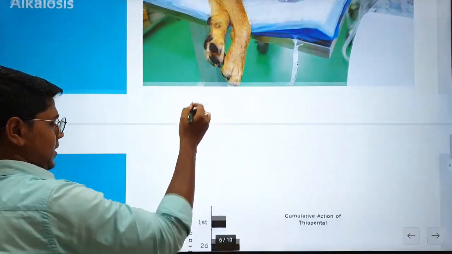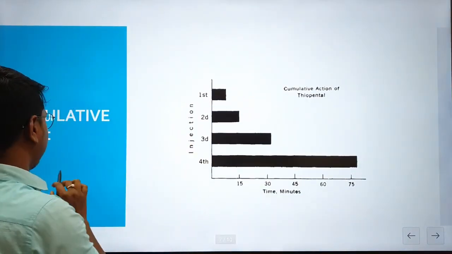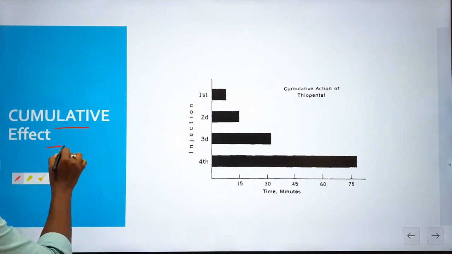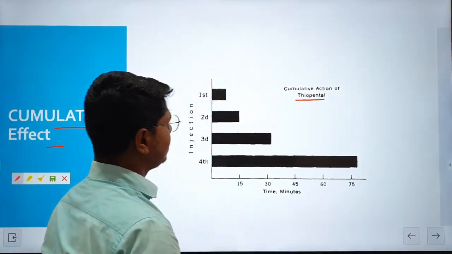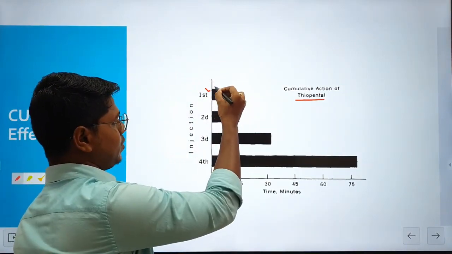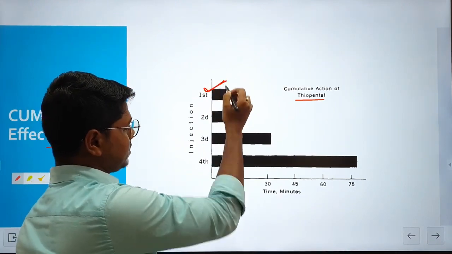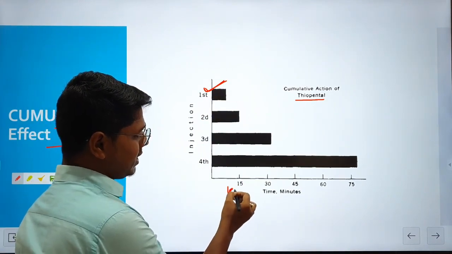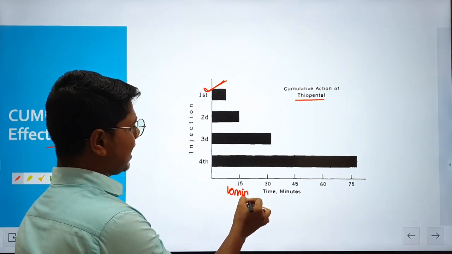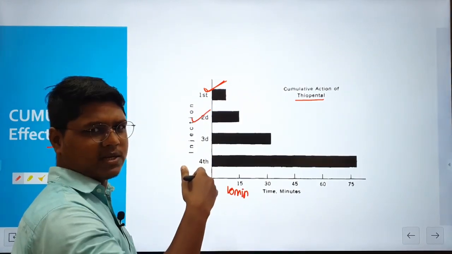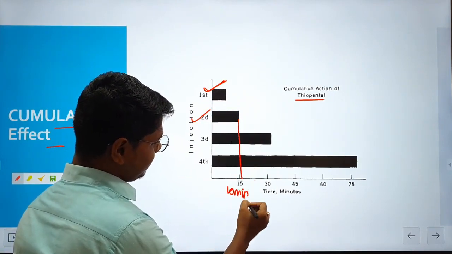Next, these are some effects specific to barbiturates. First one is the cumulative effect. This effect has been studied on thiopental. Suppose in a dog you needed one dose, the dog is undergoing surgery, and you have given one dose. The animal will sleep for 10 minutes; usually thiopental is 10 to 15 minutes. Suppose you needed a second dose for maintenance of anesthesia. The anesthesia will be doubled. You see, it reaches up to 15 minutes.